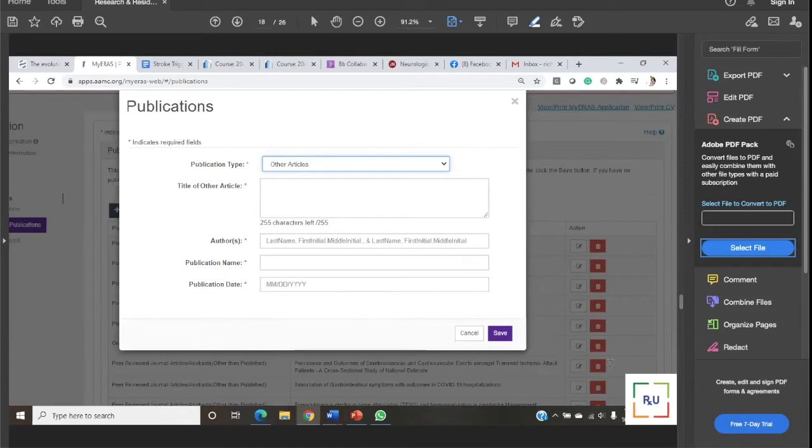Now, other articles. These are the articles where you say, okay, I attended a conference, like the Indian Association of Medical Council, or Osmania Medical Council, or Osmecon, or Epicon, those types of small conferences. Those are not peer reviewed, not online, not even offline. We don't have proof, but we have a certificate, or a kind of homework-type project which we publish under the ICMR, Indian Council of Medical Research, or those things.